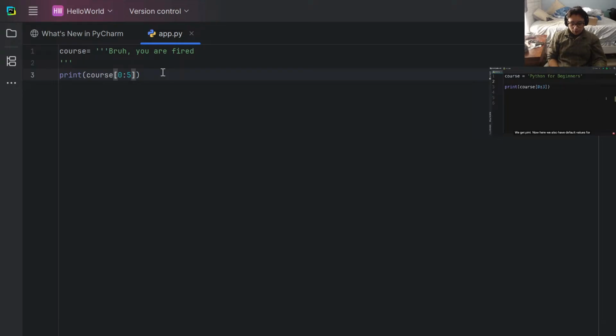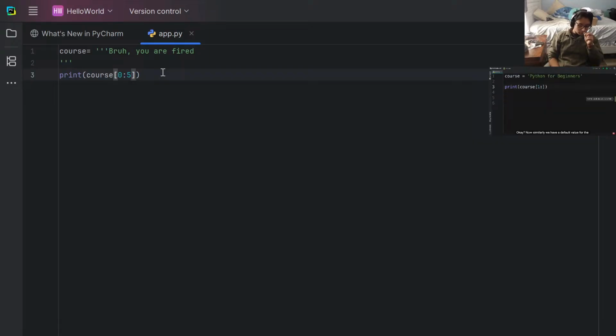Now here we also have default values for the start and end index. So if we don't supply the end index, Python will return all the characters to the end of the string. Let's take a look. So run this program. There you go. We get Python for beginners. But if we change the start index to 1, this will exclude the first character. When we run this program, we see ython for beginners, so P is removed.